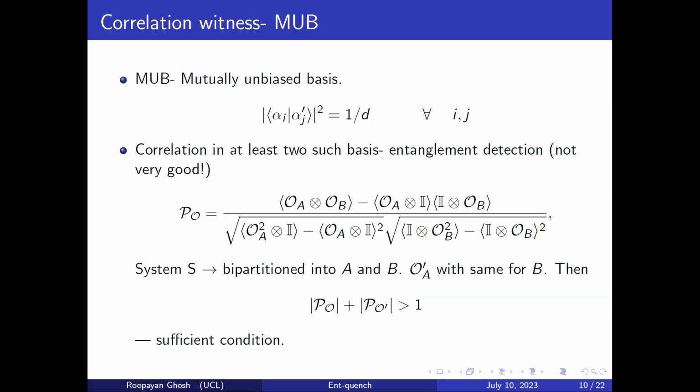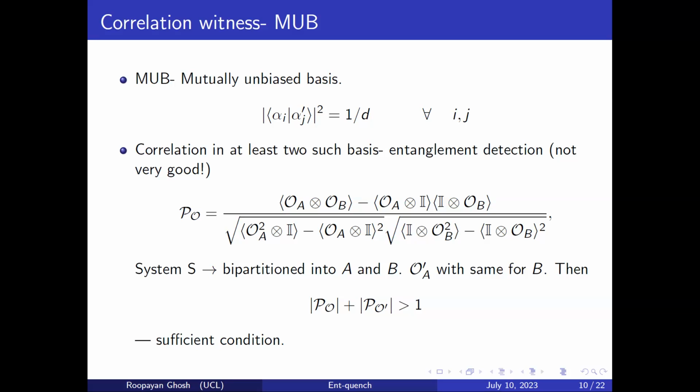Then they have shown that if you fulfill this condition, where P_O plus P_O prime is greater than 1, then this is a sufficient condition for entanglement. But unfortunately, this is not necessary. So this doesn't work for most of the entangled states, and it works only for states which are close to the maximally entangled states, and that's why it's not very good. People have then tried to add more and more such measurements to try to improve it, but even then it doesn't work for all states. So this is a problem.